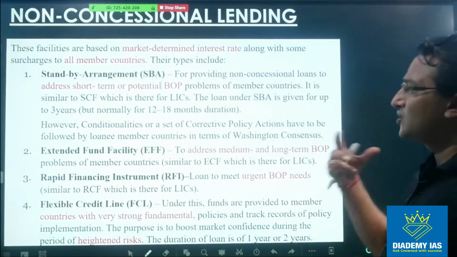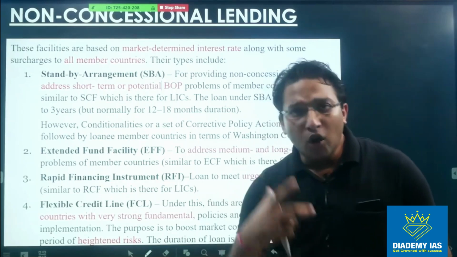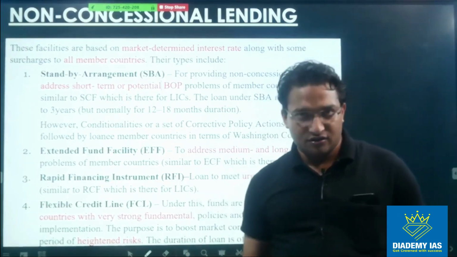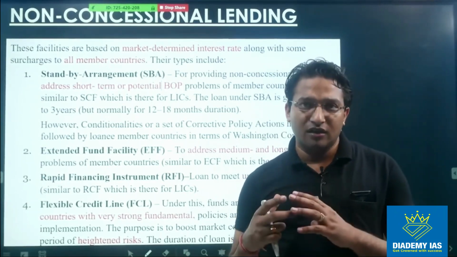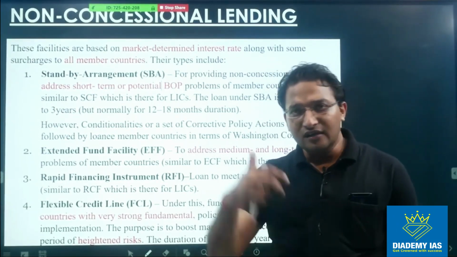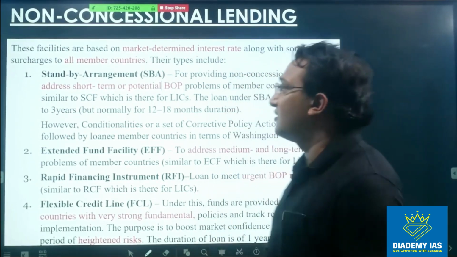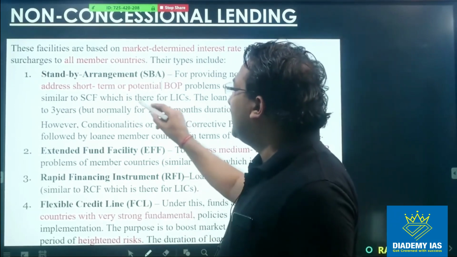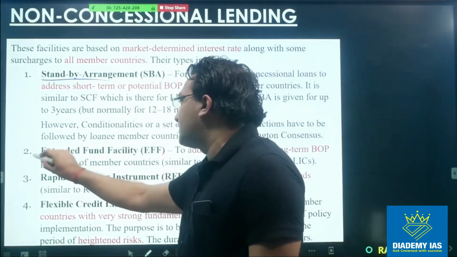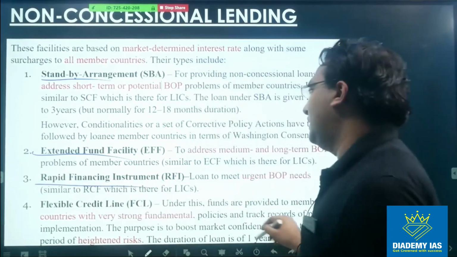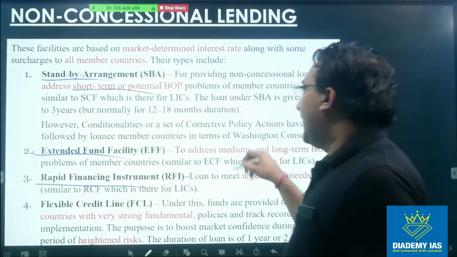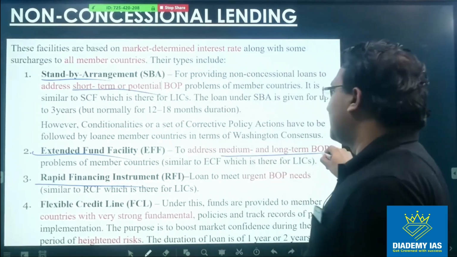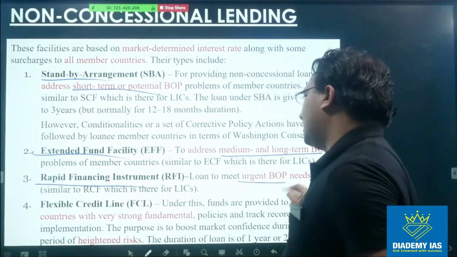Then there is non-concessional lending. It means the loan will be given at the market rate of interest, right? So in concessional lending, the loan was given at a concessional, zero rate of interest. Here the rate of interest is the market rate of interest, right? So here again we have the standby facility, extended facility and rapid financing instrument. Standby will be for the short term, extended will be for the medium and long term, rapid will be for urgent need, ठीक है.